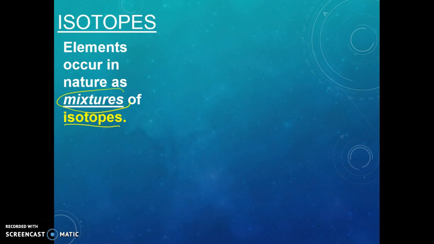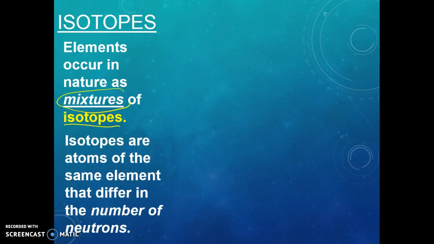And we'll find out more about that when we talk about the history of the atom in a little while. So we also see that isotopes are atoms of the same element that differ in the number of neutrons. So just another way to give us the same definition that we've already talked about: isotopes are the same as the other atoms because they have the same protons, but they differ in numbers of neutrons, and that's their difference.